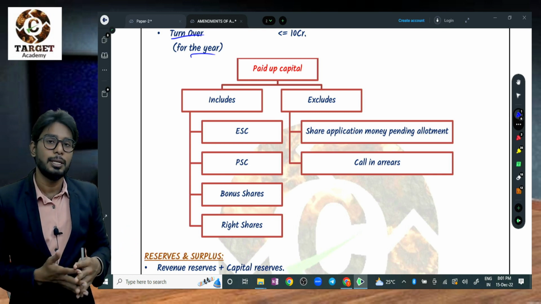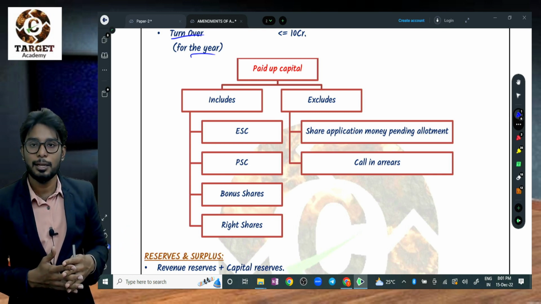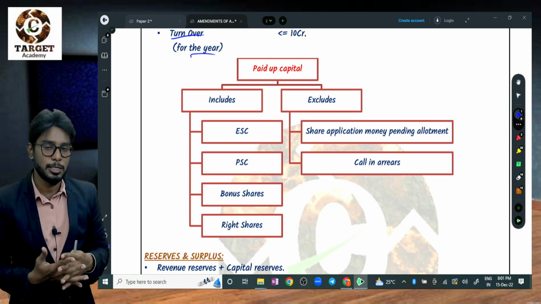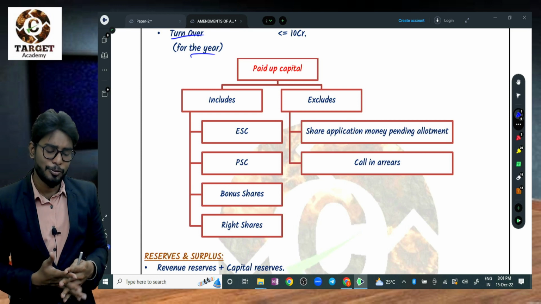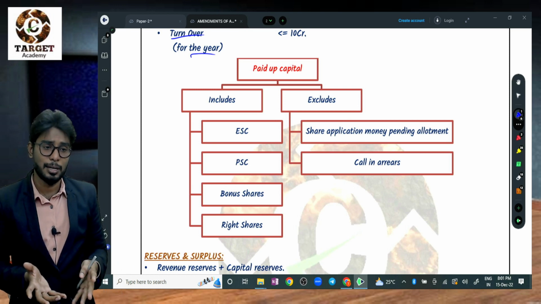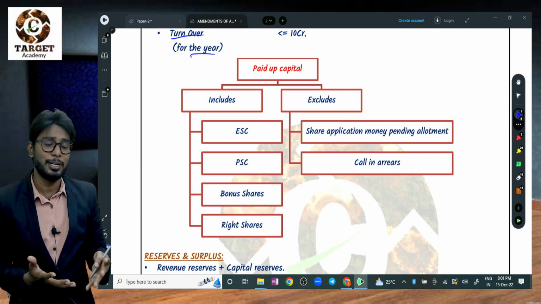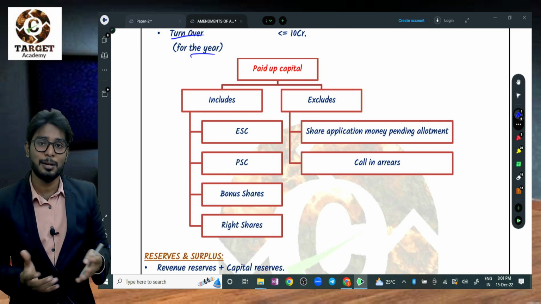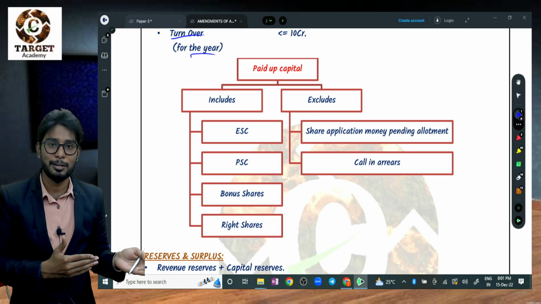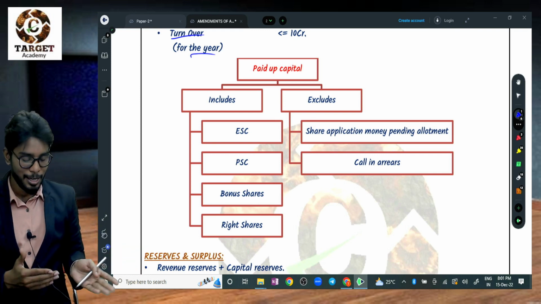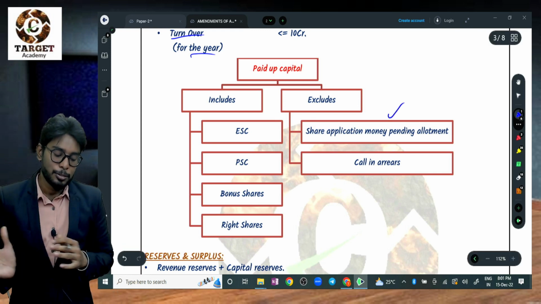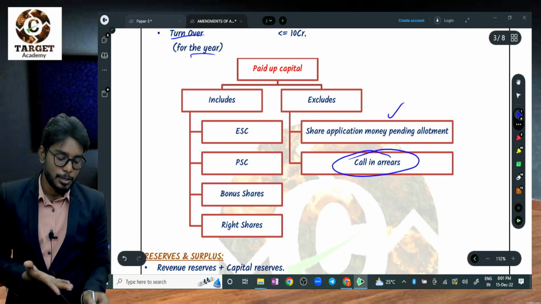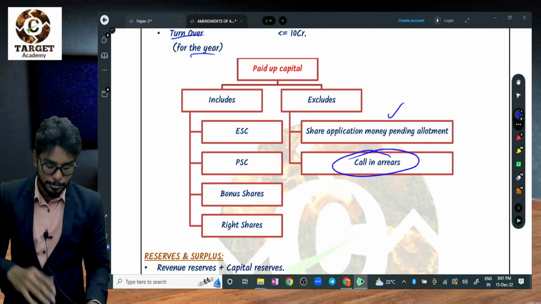Actually, in the exam at inter level, they will not ask the calculations part, but for final students it is important. Even if we have not prepared those calculations, we have a ritual that if anything is left out during preparation, it will come as the first question in the exam. That's why don't skip this part. So share application money pending allotment should be excluded, and calls in arrears should be excluded.